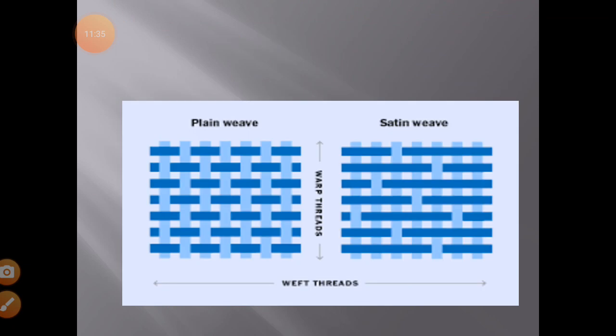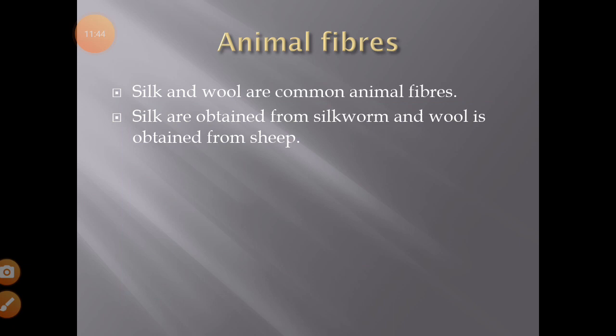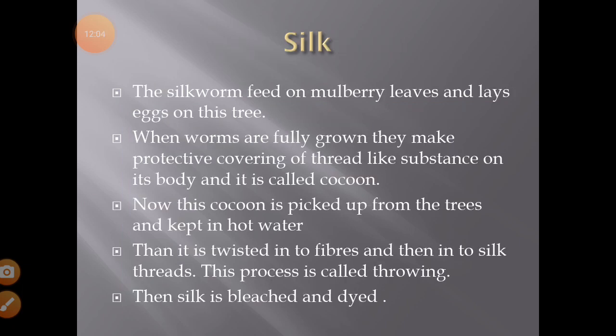Then this cotton is dyed into different colors. Next is animal fibers. What is animal fibers? We can get animal fibers from two animals. Animal fibers are of two types, silk and wool. Silk is obtained from the silkworm, and wool is obtained from the sheep. So first I am telling you about the silk.